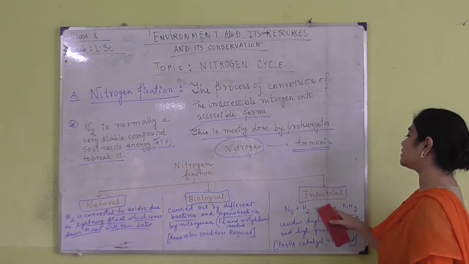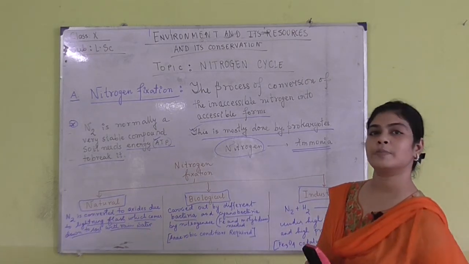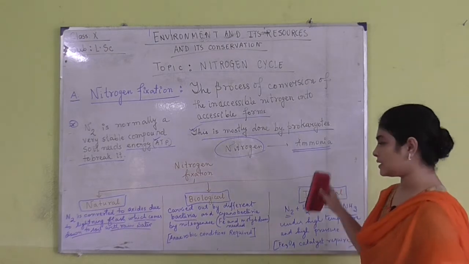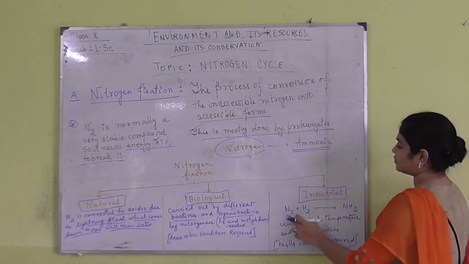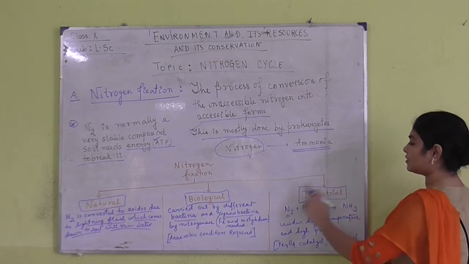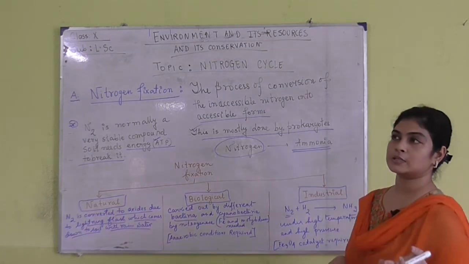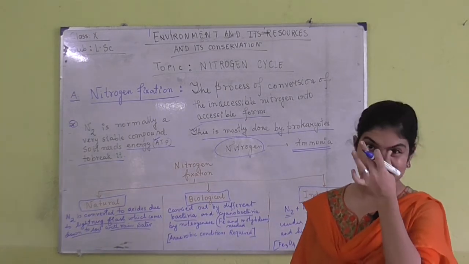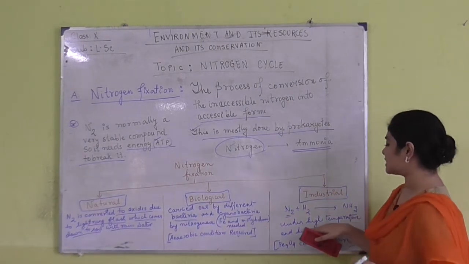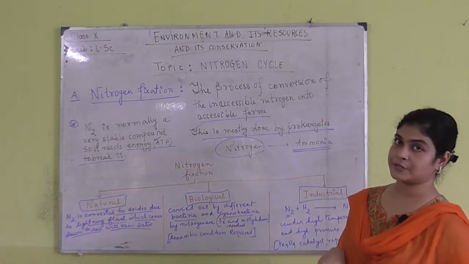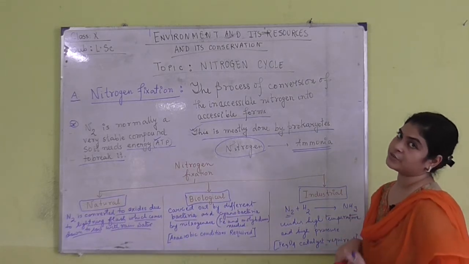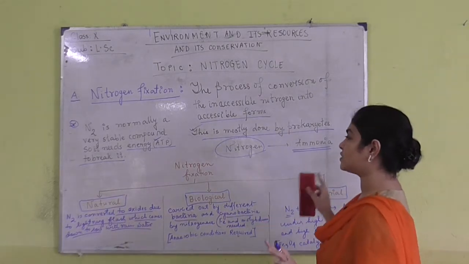And when we come to the industrial fixation, or industrial formation of ammonia, how does it happen? You have definitely learned this in your chemistry: nitrogen and hydrogen are combined together to form ammonia. This reaction takes place in the presence of a specific catalyst, magnetite or Fe3O4, under very high temperatures and pressures. Under this condition you can prepare ammonia in the laboratory. So this is all about nitrogen fixation.